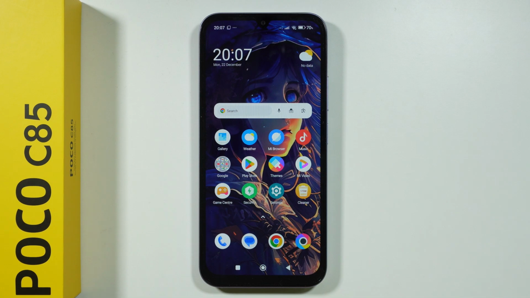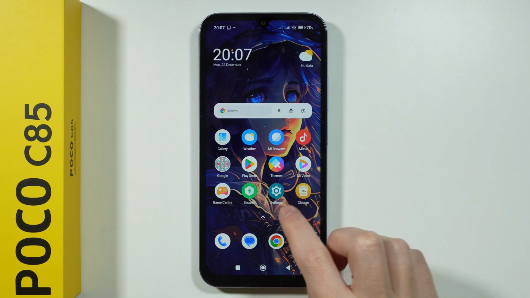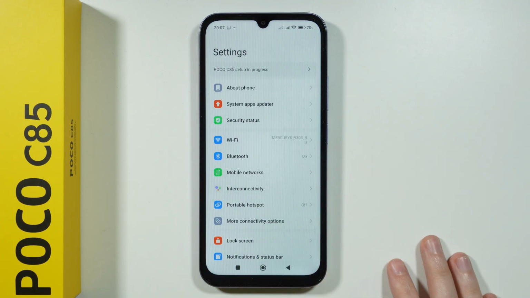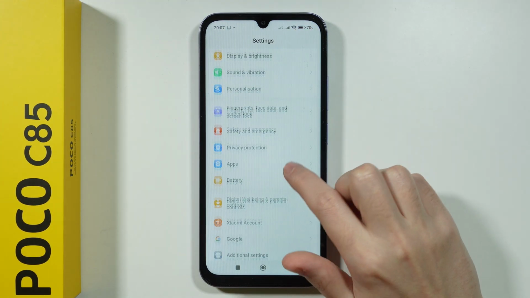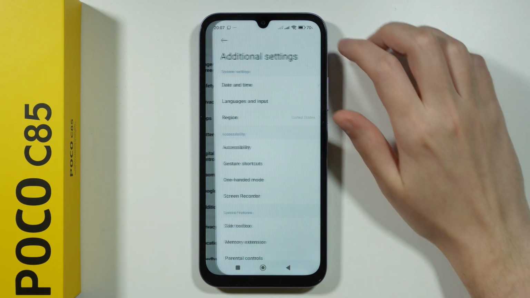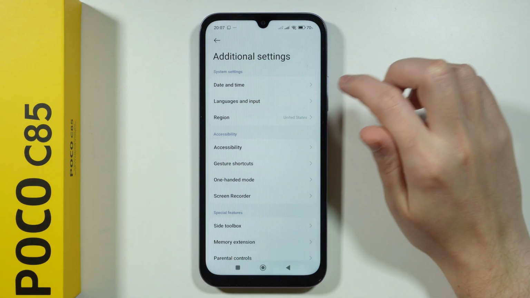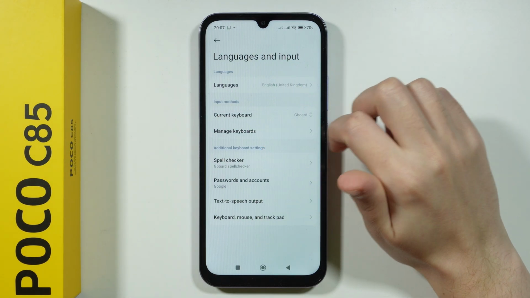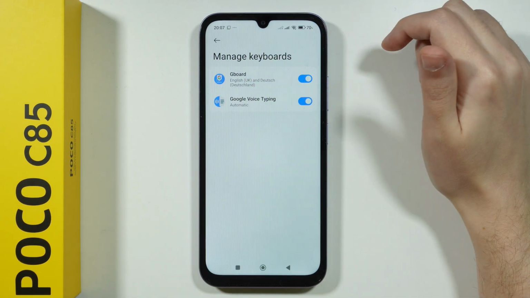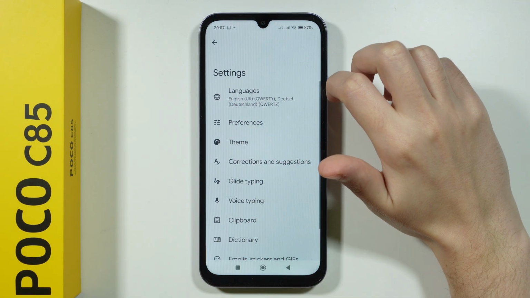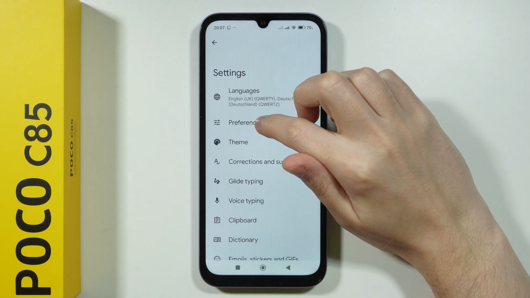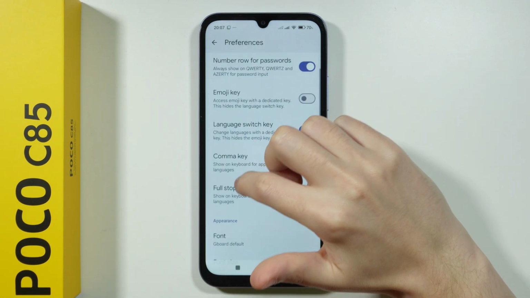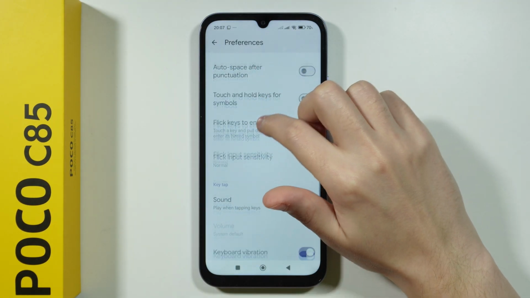If you want to enable or disable a keyboard sound on POCO C85, we need to go to Settings, scroll down over here in order to find additional settings. Next, open Languages and Input, Manage Keyboards, and then Gboard because this is the default keyboard that we use on this phone. Once we are here, open Preferences, scroll down until you find the sound option.